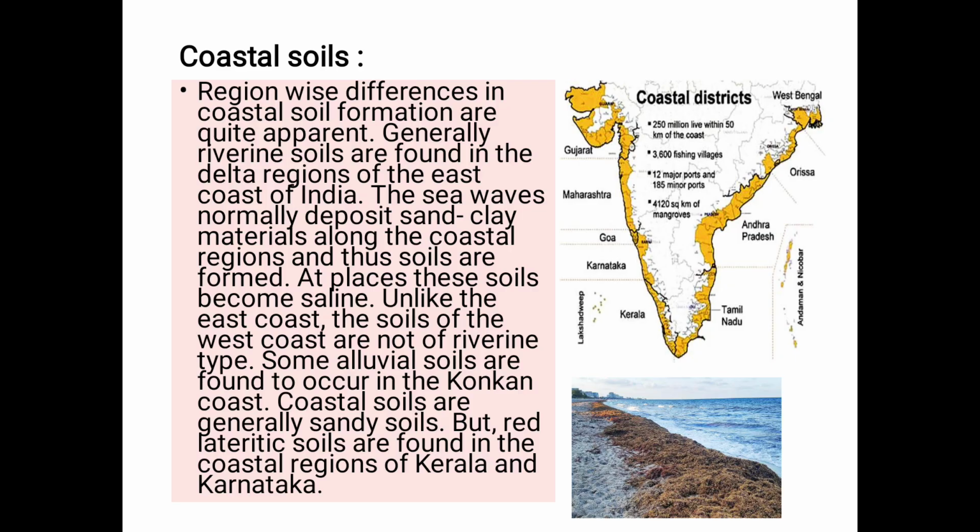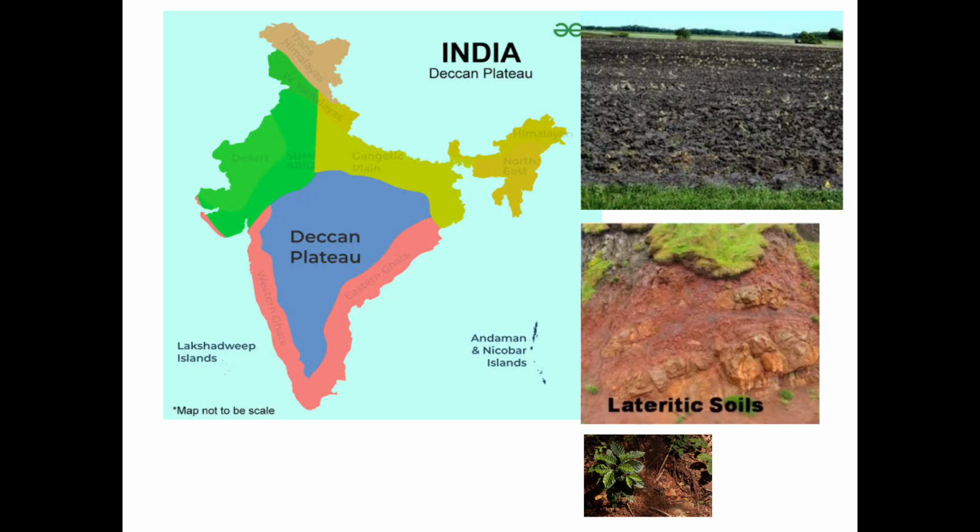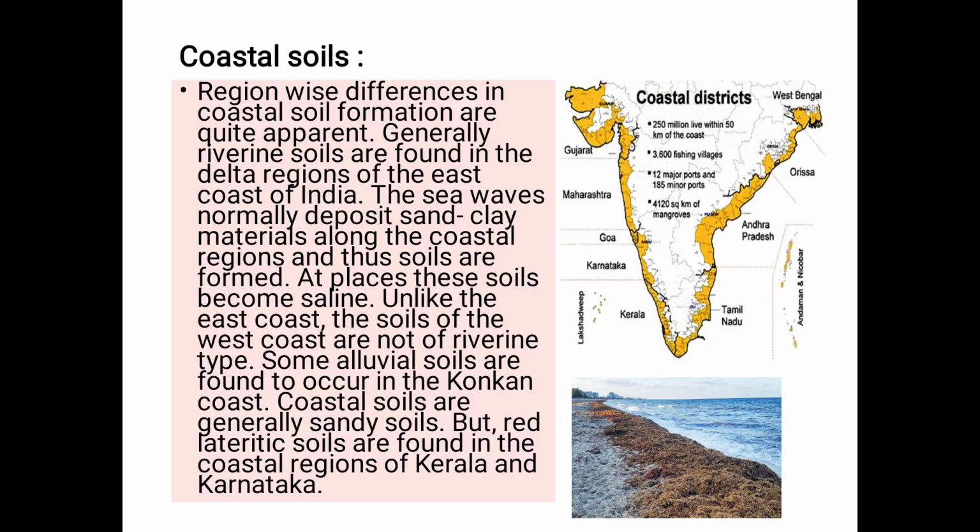Coastal soils are generally sandy soils. They are a little bit sandy. But red lateritic soils are found in the coastal region of Kerala and Karnataka. So from Karnataka up to Kerala here, you will find what type of soil? Lateritic soil. This red color is lateritic soil. So these are the coastal soils. The sea waves carry clay material and sand material together and let it form the soil.